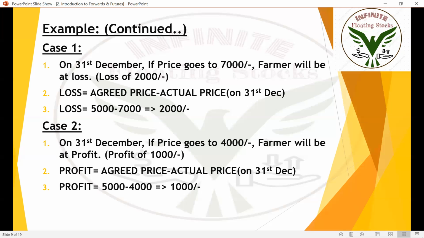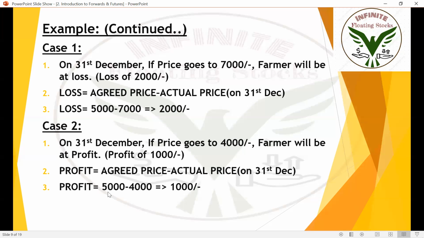So in this scenario, the farmer will be at a profit because the present value of vegetables is only 4,000, even though the shop owner is giving him 5,000 because of that forward agreement, which was made on 1st December.